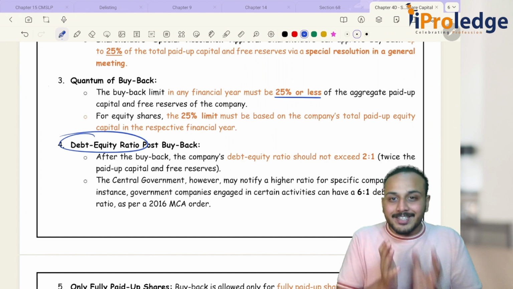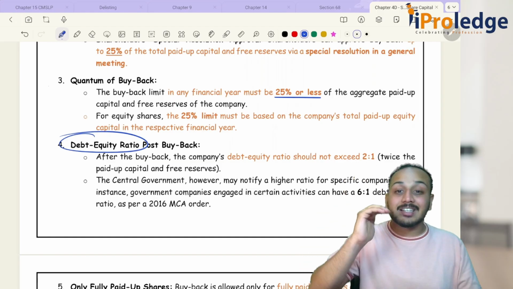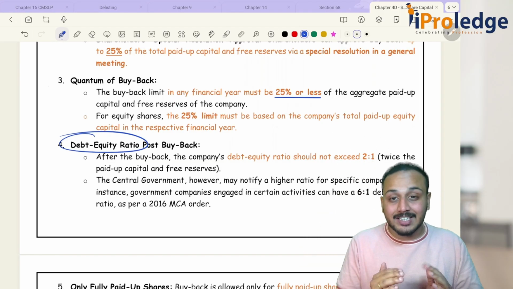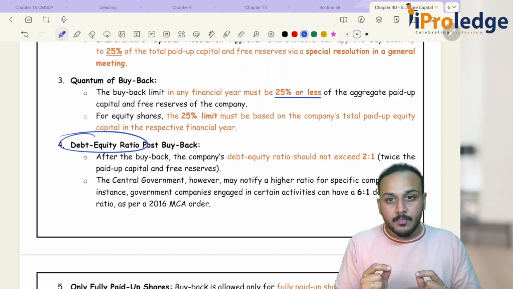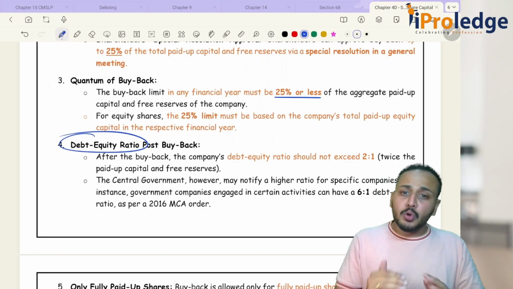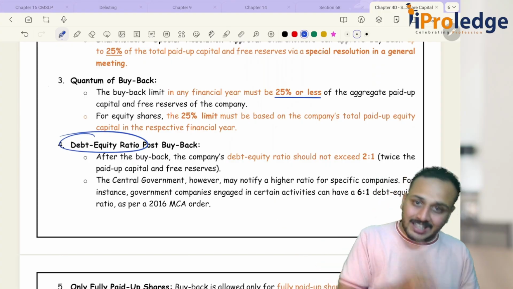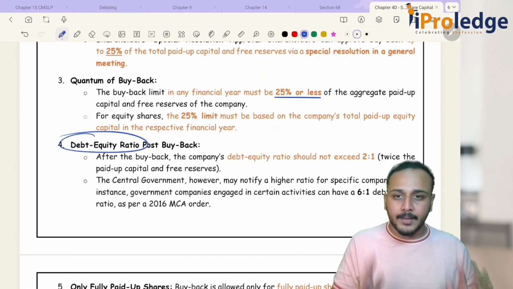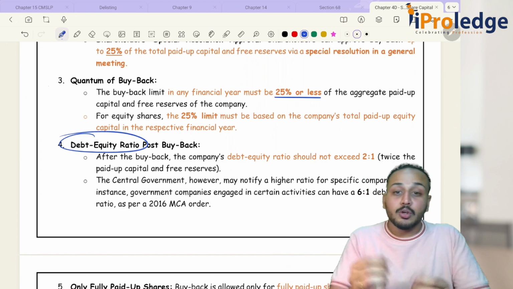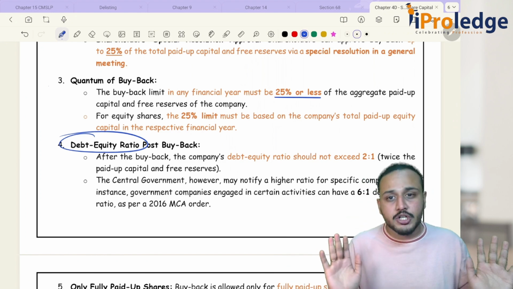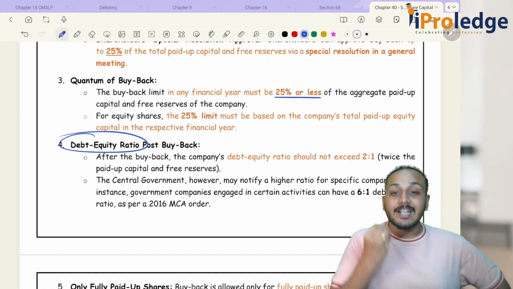Now, always remember that the higher the debt, the riskier the company is. Okay, you need to understand this. The more the debt, the more the risk. You need to understand this very well. Okay, so they are telling that you go for buyback, we have no issue. If it is 10% or less than 10%, board resolution is sufficient, you can happily do buyback. If it is 25% or less than 25% but more than 10%, then you will pass special resolution. Okay, fine, no issues. But then you should also meet with another condition, which is your debt to equity ratio.